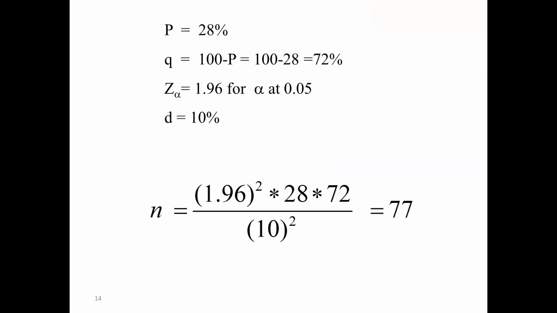I substitute everything into it. So 1.96 square, my P is 28%, that is the headache prevalence, whatever they have. And Q is 100 minus P, that is 72. And my allowable error is 10, so I'm going to do a square of it. So the total sample size I am going to get for the study is 77. Okay.